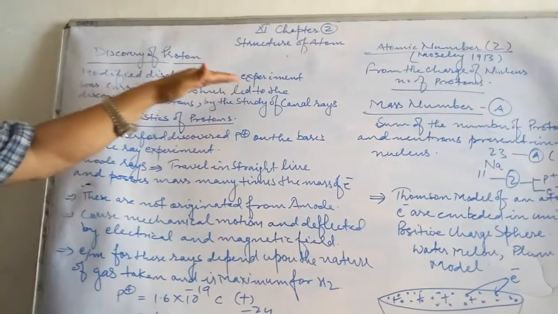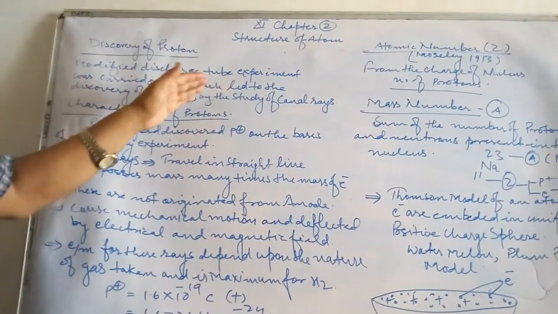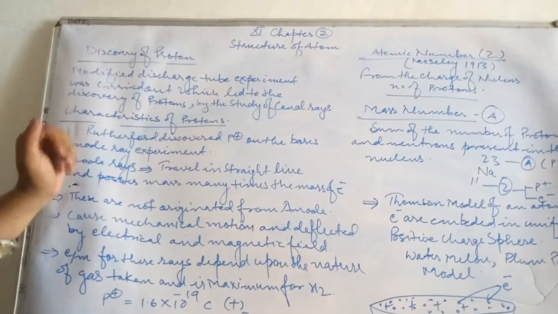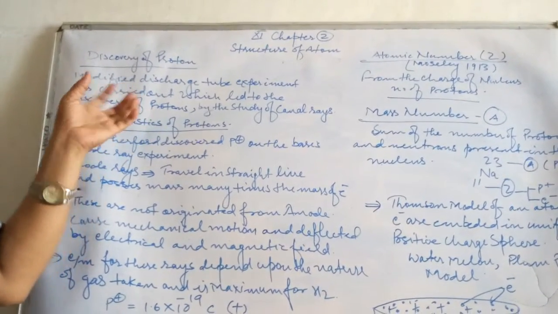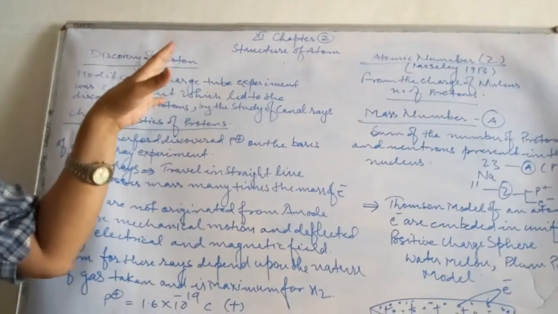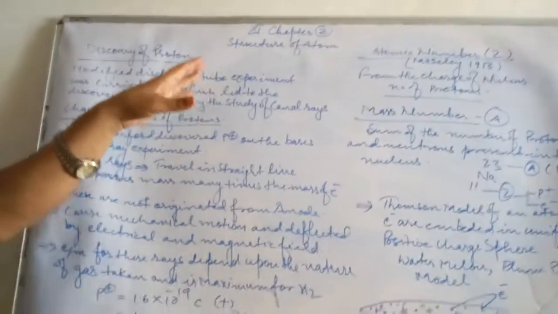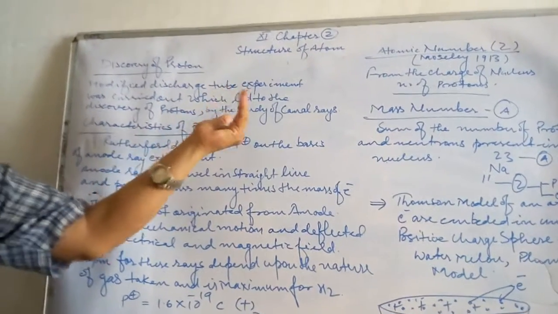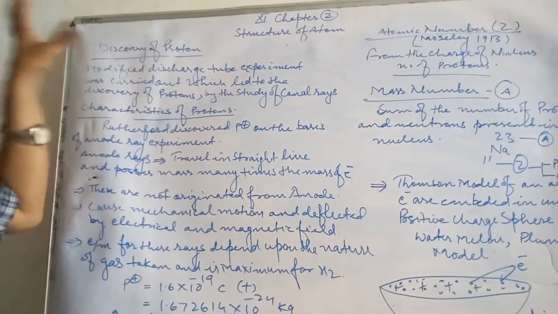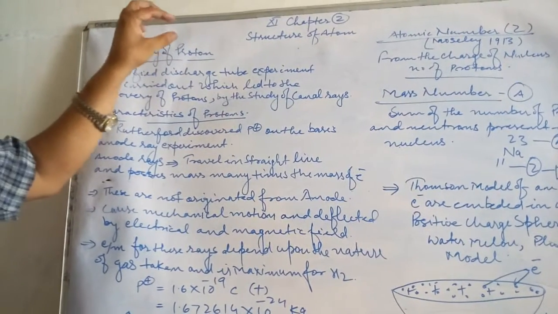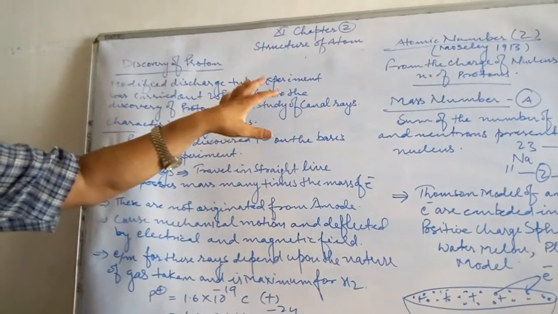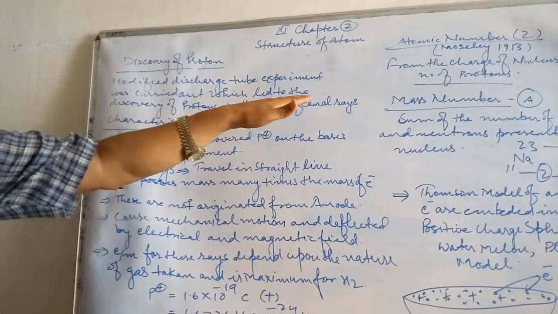A modified discharge tube experiment was carried out, which led to the discovery of the proton by the study of canal rays. At the moment when cathode rays were depositing on the anode, at the same instance, it was observed that rays coming from the anode were depositing on the cathode, making holes on the cathode plate. That's why these rays are considered to be anode rays or canal rays.